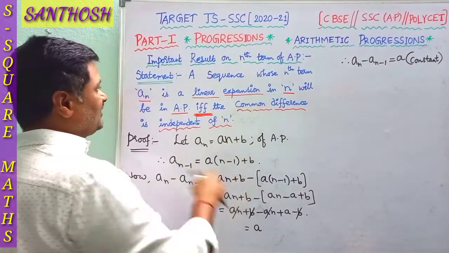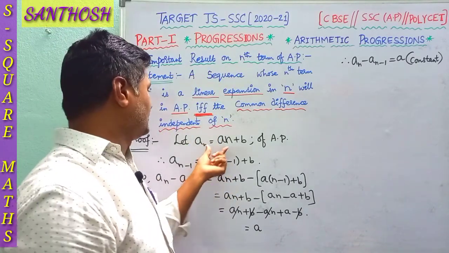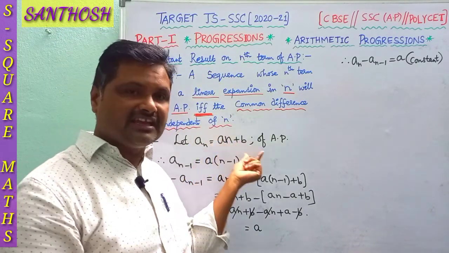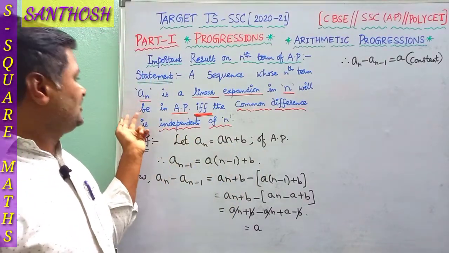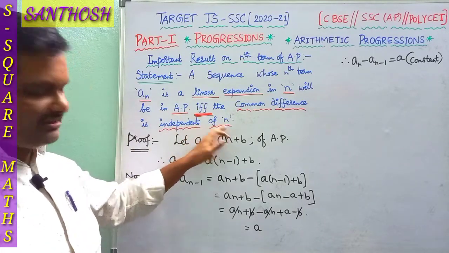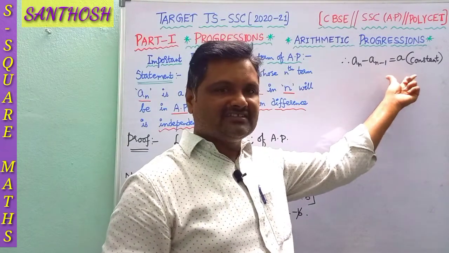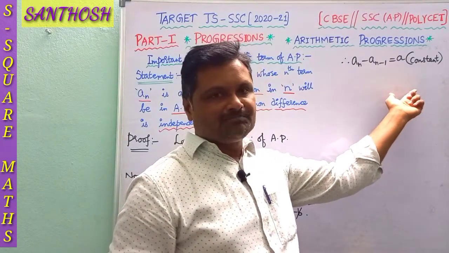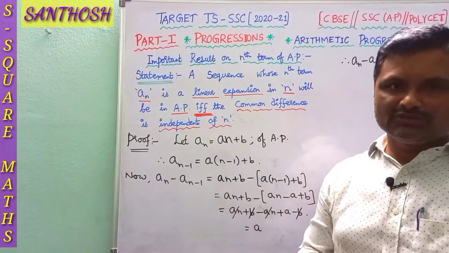So for the given sequence whose nth term is a linear expansion, nothing but a linear polynomial in the variable n, it will be in an AP if the common difference is independent of n. Here the common difference is independent of n, it doesn't depend on n. So this is our statement which has been proved.